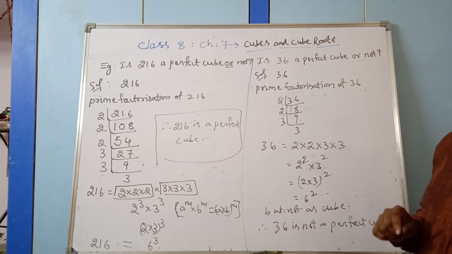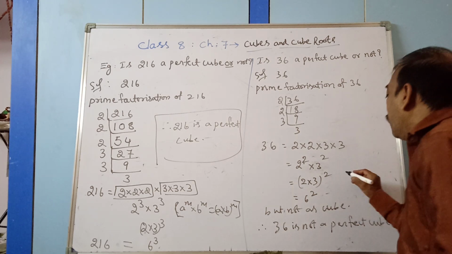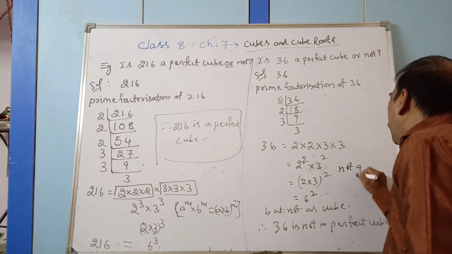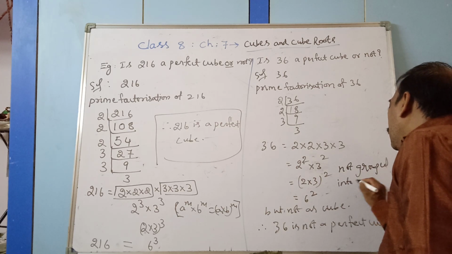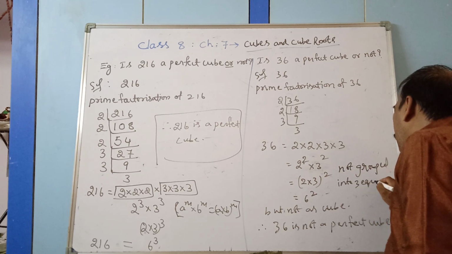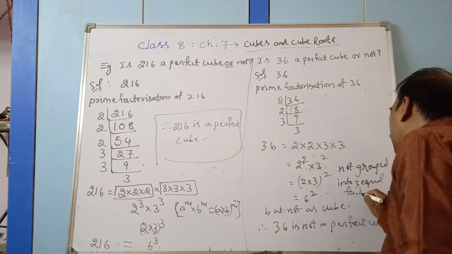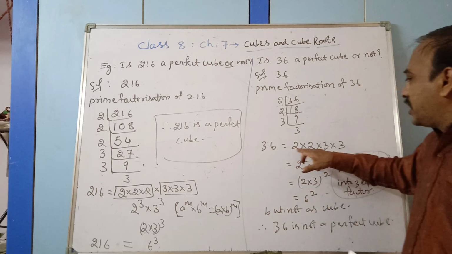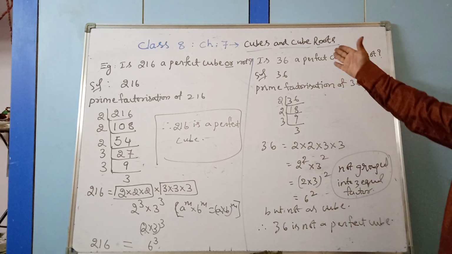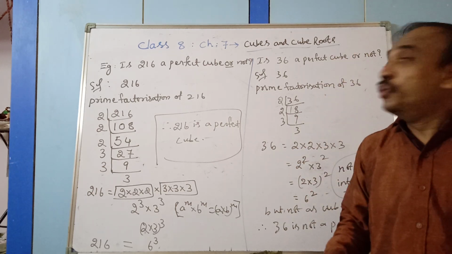So it is not grouped into 3 equal factors. Here 2 times only, here also 2 times. So this is not a perfect cube.